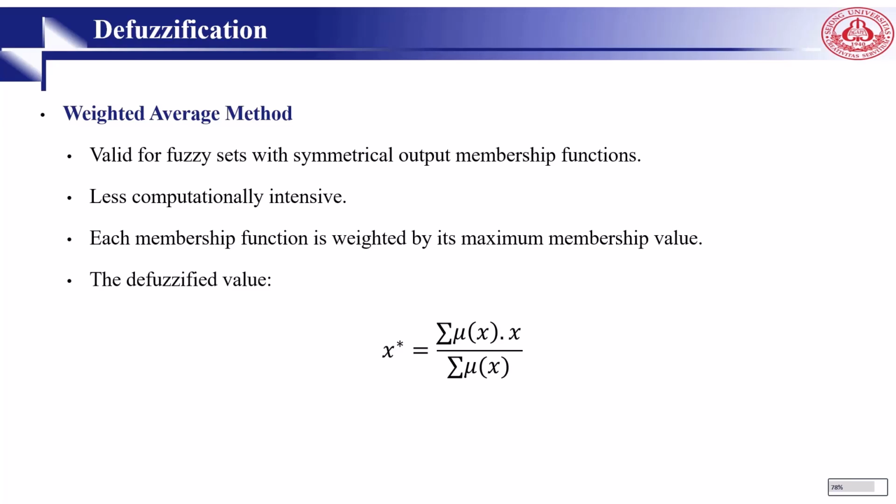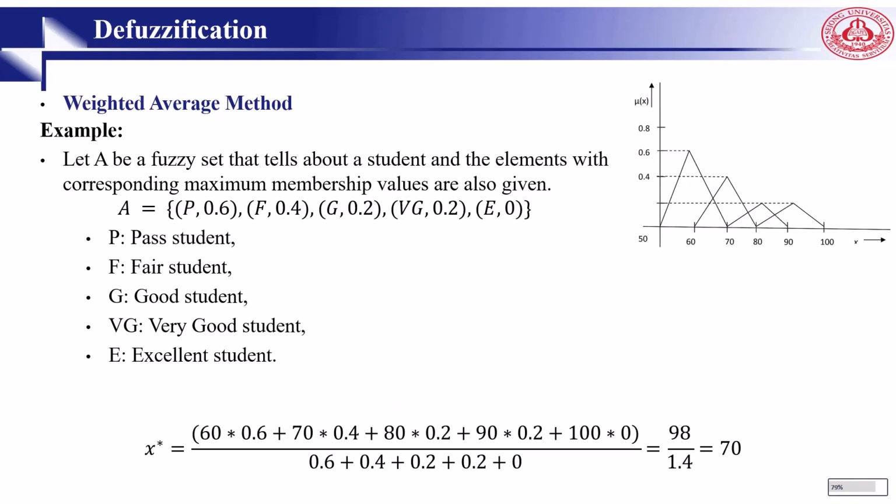The weighted average method is another one. This method is valid for fuzzy sets with symmetric output membership functions. This method is a simple one. It means it does not need very extensive computational resources. And here, each membership function is weighted by its maximum membership value, and finally the result is the sum of mu(x) multiplied by x, divided by the sum of mu(x). And here is the example.